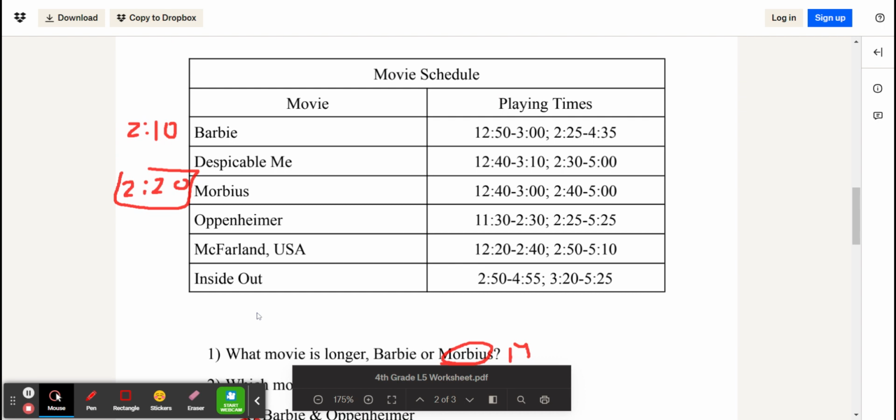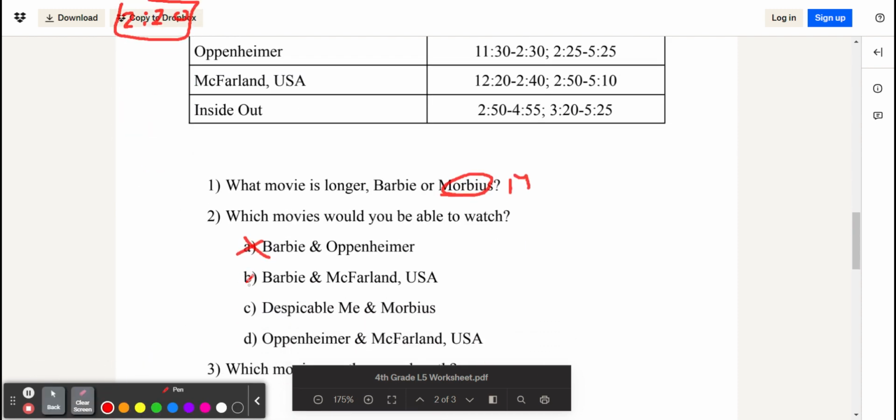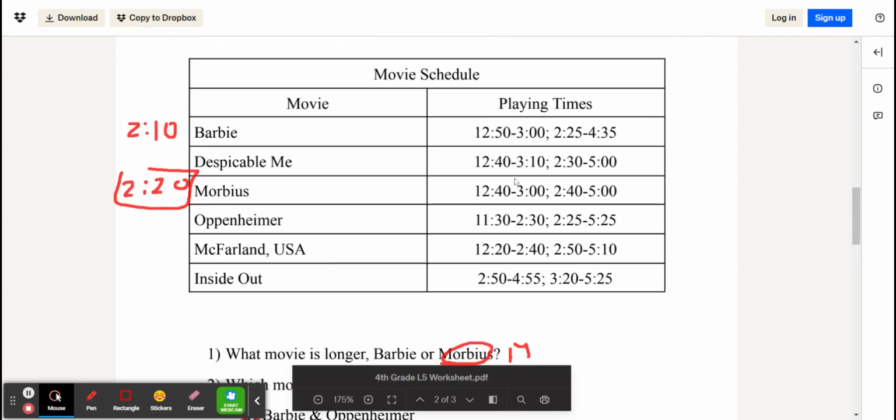Barbie and McFarland USA. Barbie ends at 3. McFarland starts at 2:50. Once again, that's a conflict because they overlap. And then the other way around, 2:40 to 2:25. There's another overlap since the ending is past the starting. So once again, McFarland is out of the question with Barbie. And then we have Despicable Me and Morbius.